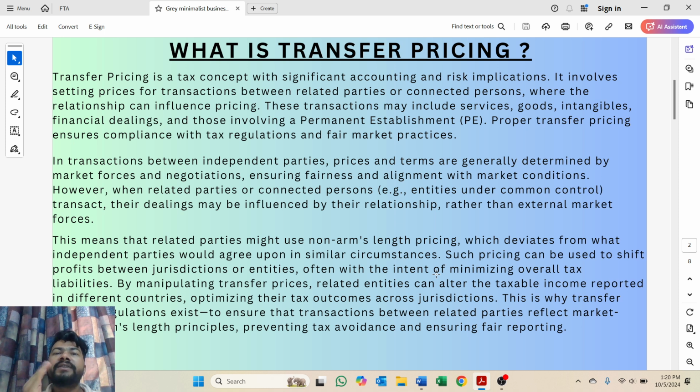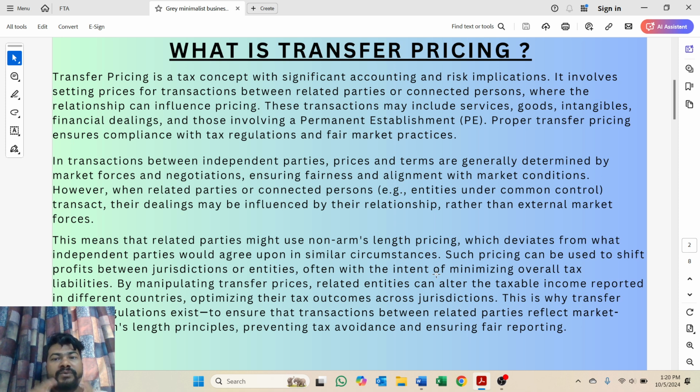However, when there is a transaction between one related party and another related party, these prices and terms can be influenced by their relationship. This means that the related party may not use the arm's length principle for deciding their price. They may use a non-arm's length principle, which can deviate from what an independent party would have agreed in similar situations.